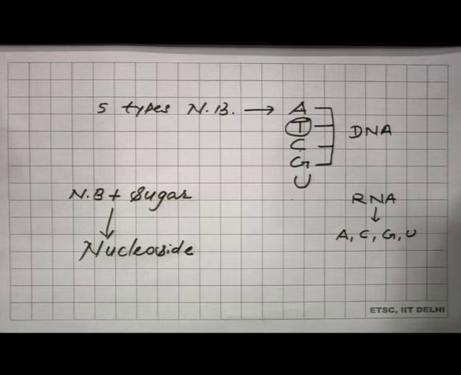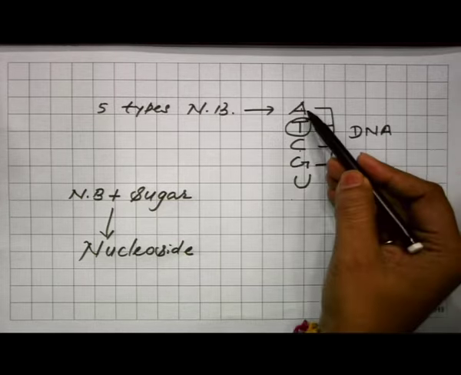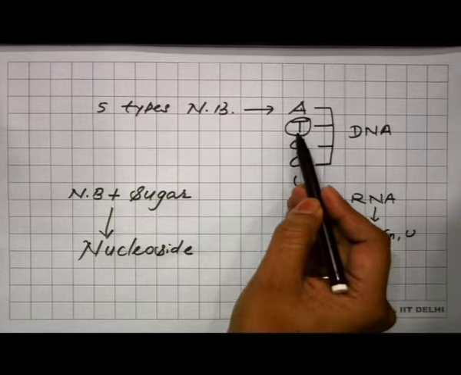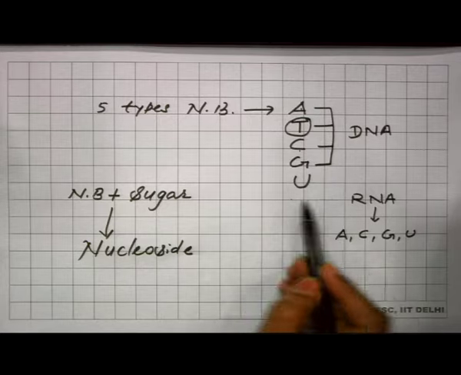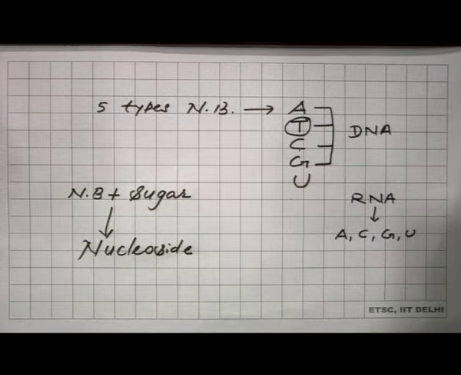Again, there are 5 types of nucleosides found in nucleic acids: adenosine, thymidine, cytidine, guanosine and uridine. So we can easily identify which are nitrogenous bases and which are nucleosides. Nitrogenous bases are adenine, thymine, uracil and cytosine, and nucleosides are cytidine and guanosine.